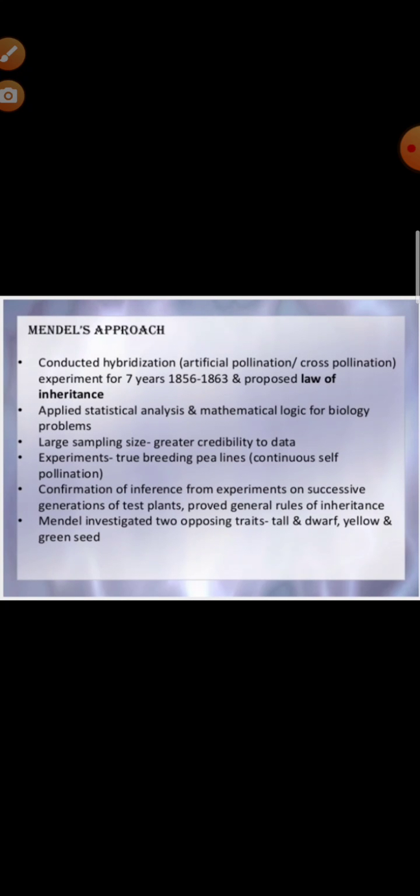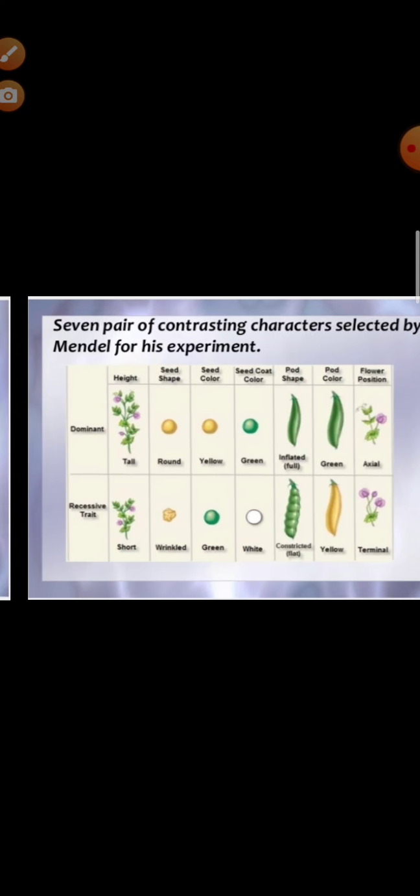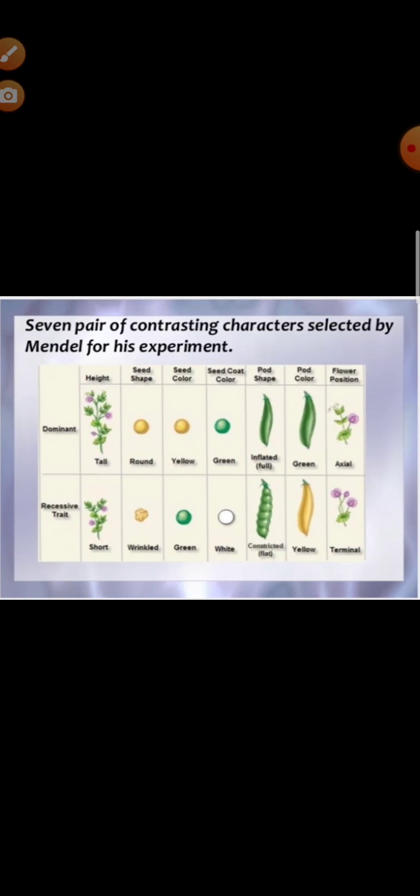What did Mendel do then? He then self-pollinated the F1 plants to generate plants of the second filial generation, or F2 generation. Later, Mendel also crossed pea plants that differed in two characters, which is known as the dihybrid cross. Now here you can see the 7 pairs of contrasting characters selected by Mendel for his experiments.